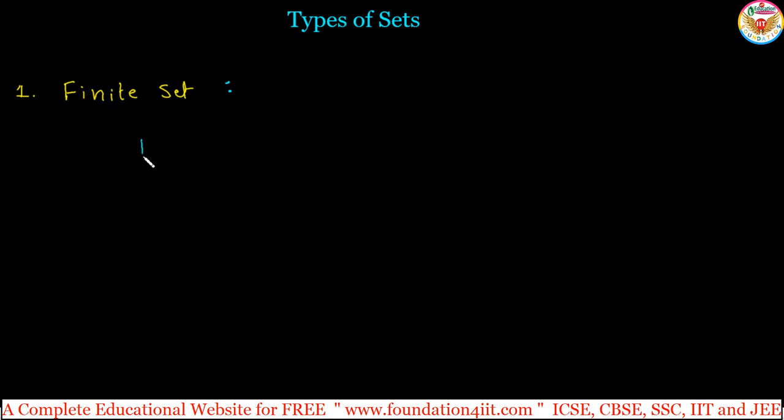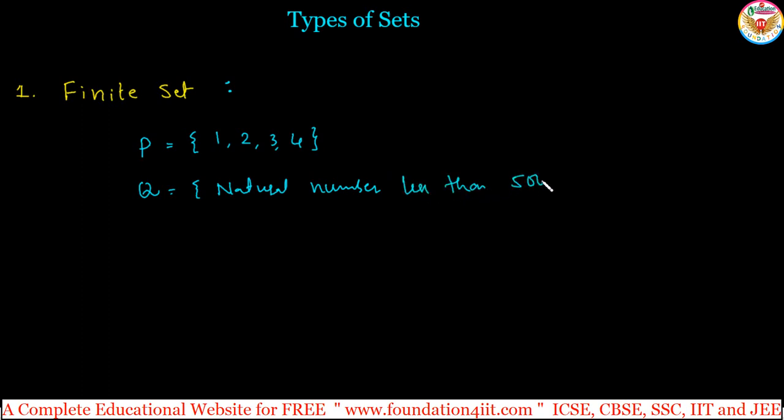For example, let P be the set having elements 1, 2, 3, 4 and close this. So only a limited number of elements. Like Q is the set of natural numbers less than 5000. So 1, 2, 3 up to 5000. It is limited. Till 5000 we can say which is the last number and which is the first number. That is a finite set.